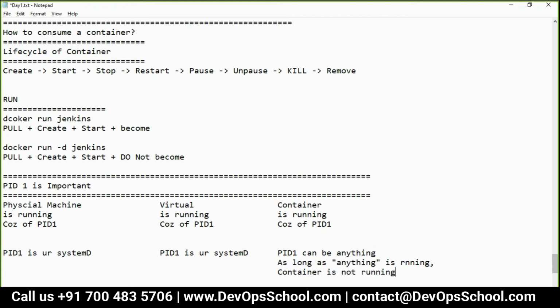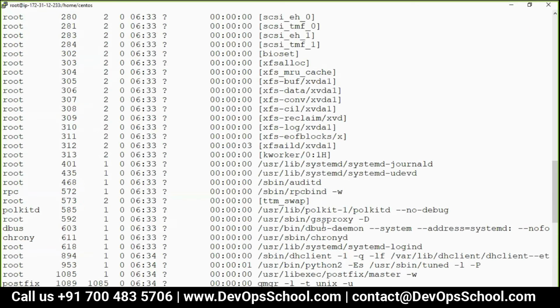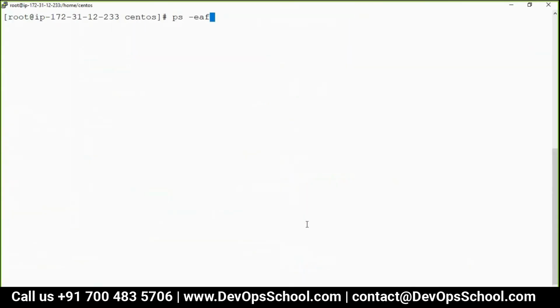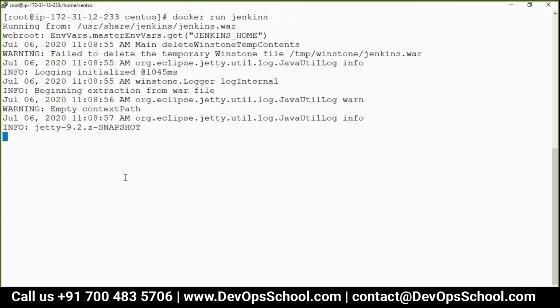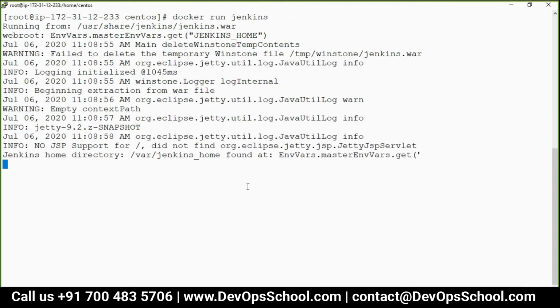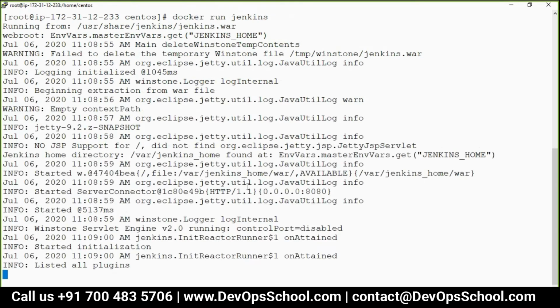Now, similar to that concept, do you remember I did the Control C? Earlier I had become root here. When I did this, I became that guy. Which guy? Tini. Remember, Tini was the PID1 for the Jenkins container.